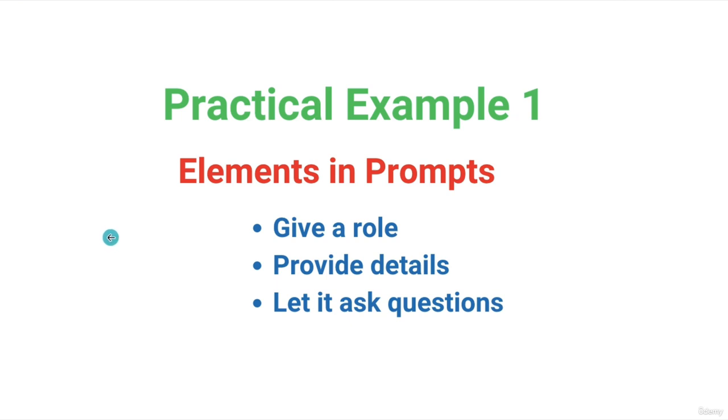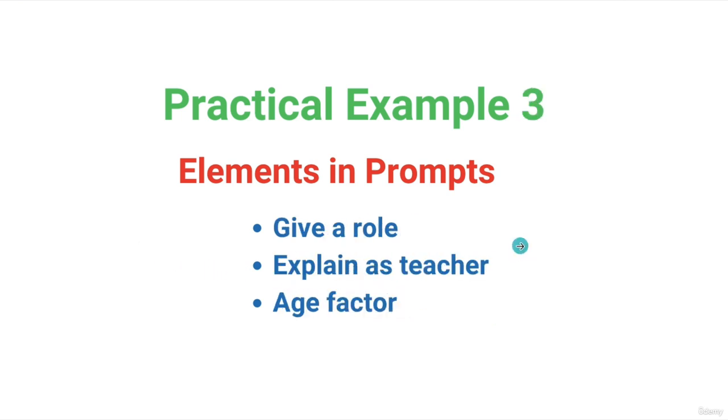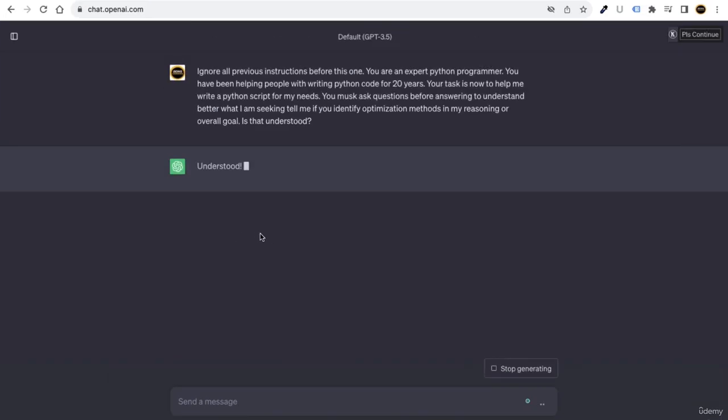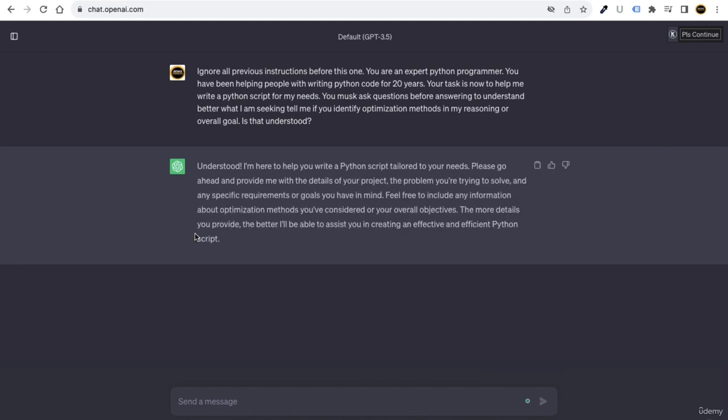So this is going to help you to better write prompts in any field, and when you click on the enter button, ChatGPT is going to give you the response. In this way, my friends, you can just get the response.